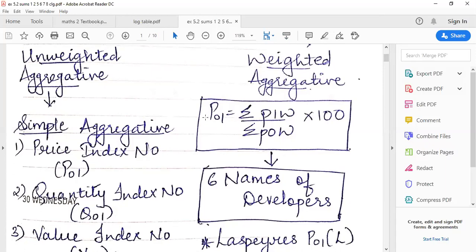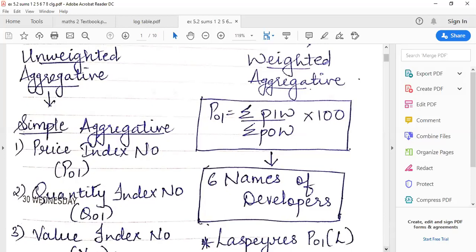So the formula goes like this: P01 is equal to, the basic is the same, summation P1 upon summation P0 into 100. This we have already studied previously. Now what is added over here is W, both in the numerator as well as in the denominator. So basically what is introduced in this concept is the W term, the weight term.